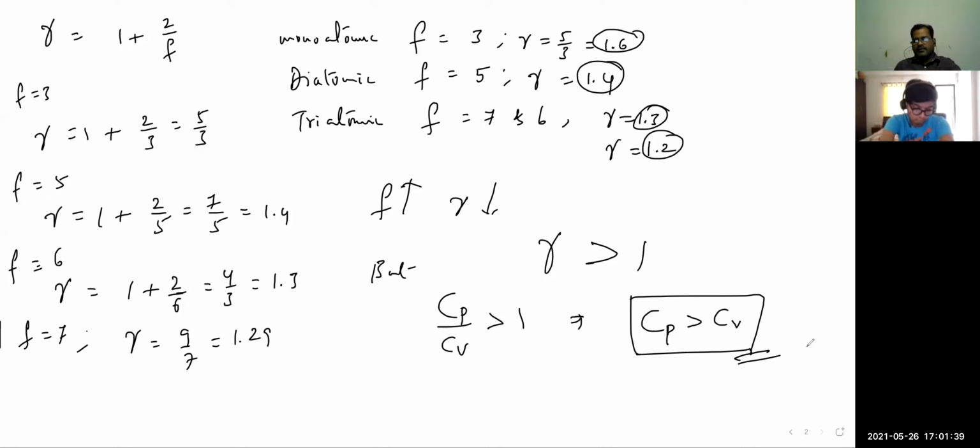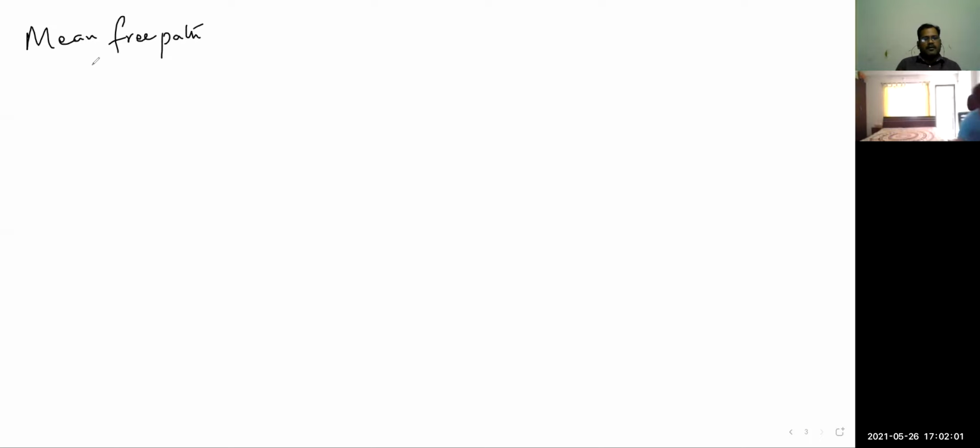And one more topic, mean free path. In the beginning of the chapter, I just introduced this word, mean free path. Do you remember?